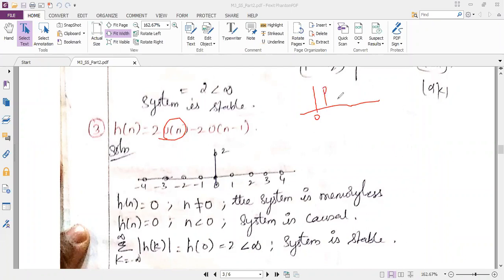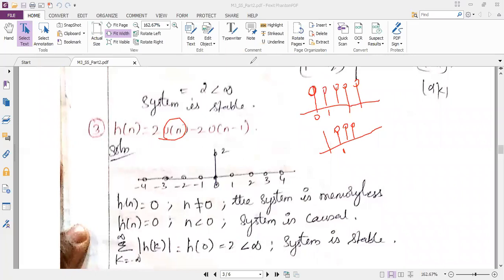So this is your u of n. Then u of n minus 1 means the sample value starts at plus 1. So this is also 1 and this is also 1. Now I have to take the minus of this. If I take minus of this, definitely I'll have a sample only at the origin. Check it.